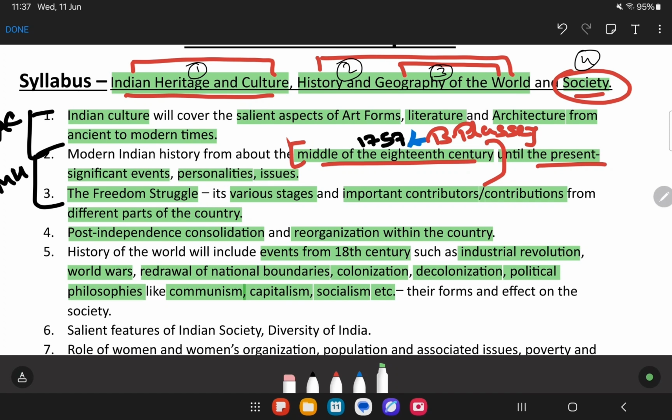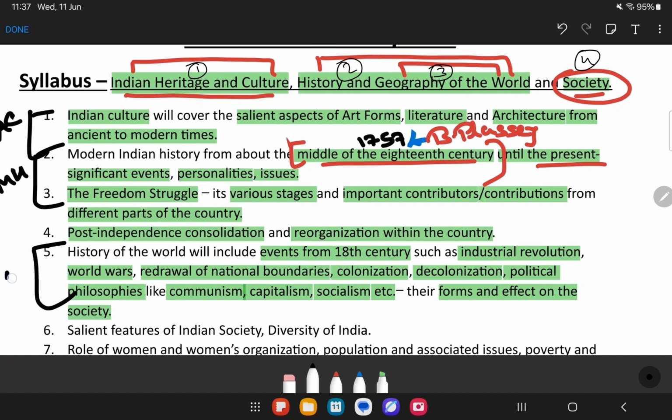তো এই যে টপিকসগুলো বলে দিয়েছে ওয়ার্ল্ড হিস্ট্রি থেকে, তাদের কি কি লাগবে আমাদের বেসিক্যালি। ফর এক্সাম্পল, টেক দি এক্সাম্পল অফ ইন্ডাস্ট্রিয়াল রেভলিউশন। সো হোয়াট আর দ্য থিংস উই নিড টু নো অ্যাবাউট ইন্ডাস্ট্রিয়াল রেভলিউশন, their forms and effect on the society as well. So what are the things basically we need to know about industrial revolution, like why industrial revolution took place, what was the background of the story. So all those details we need to know about this particular topic. So this is what about the world history syllabus.